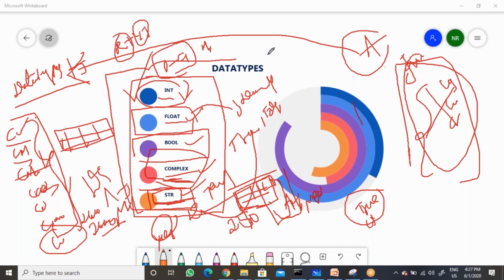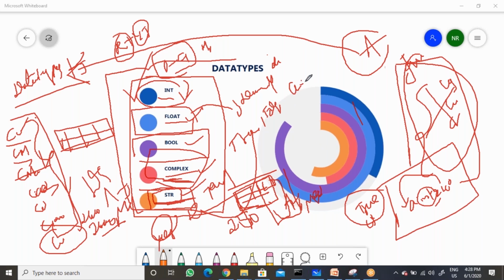But in Python, data types are dynamically typed. If you observe in C language, you need to write int a equal to 100. That means you need to specify the data type name to store the value into variable a. That is available in other programming languages, but in Python it's not like that. You need to write a equal to 100.